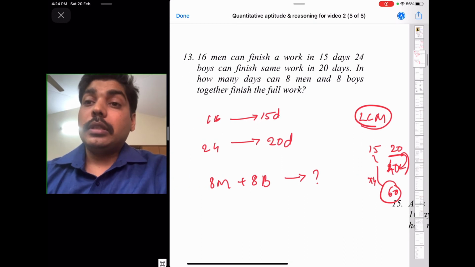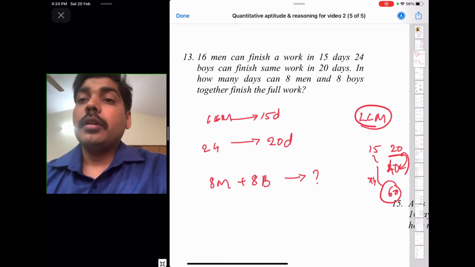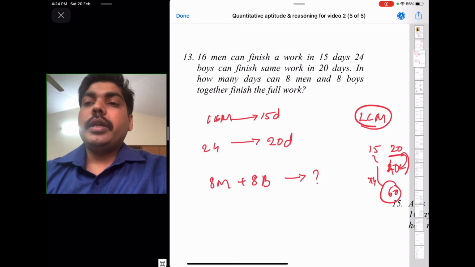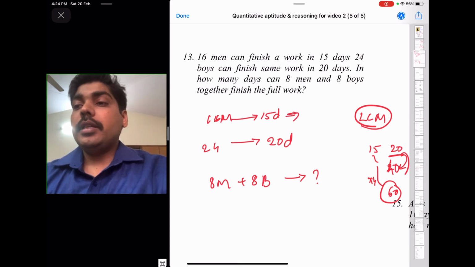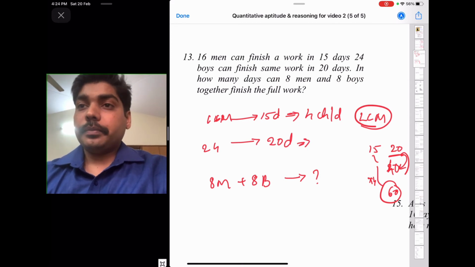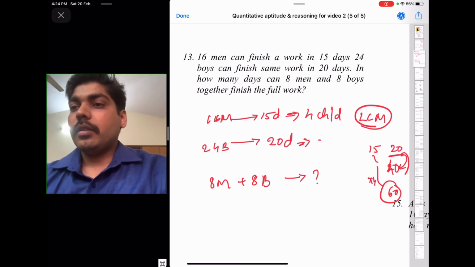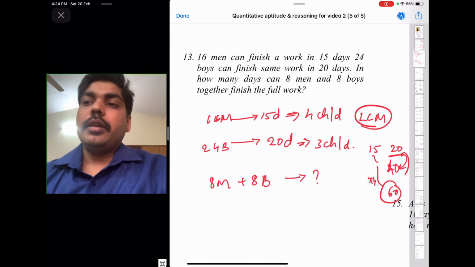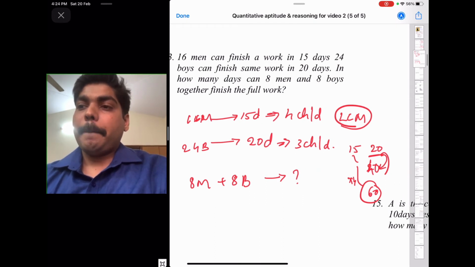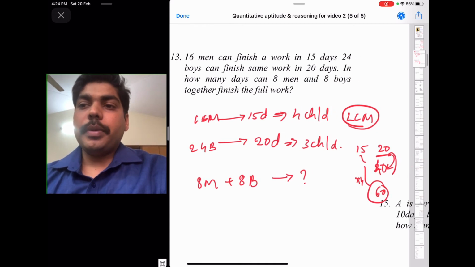Arranging 60 chairs in a classroom is the work. So 16 men will do it in 15 days. That means every day they will arrange 4 chairs. 24 boys will do it in 20 days. That means every day they will arrange 3 chairs per day.